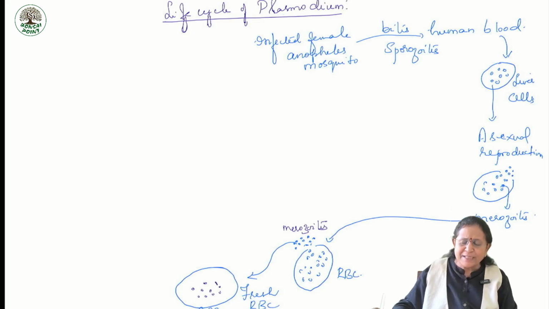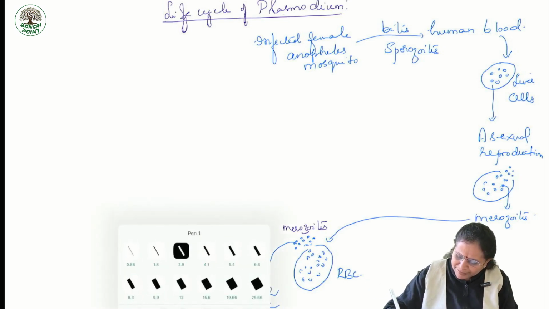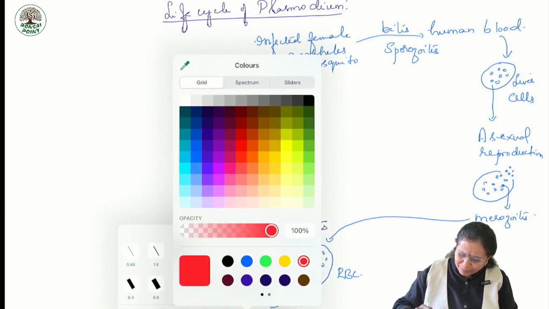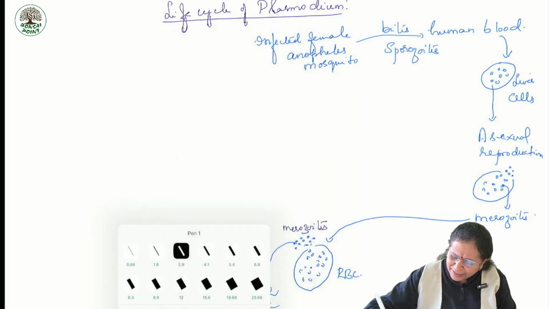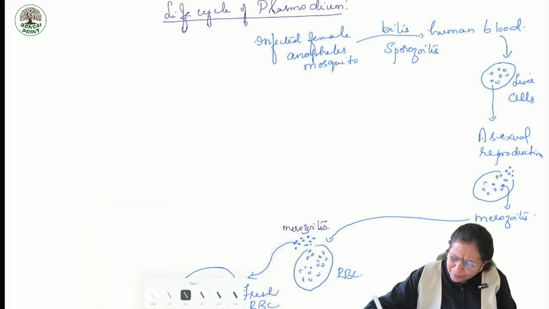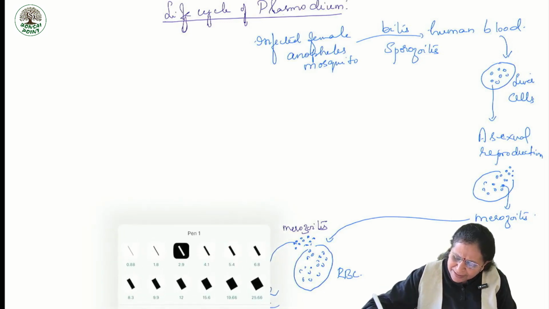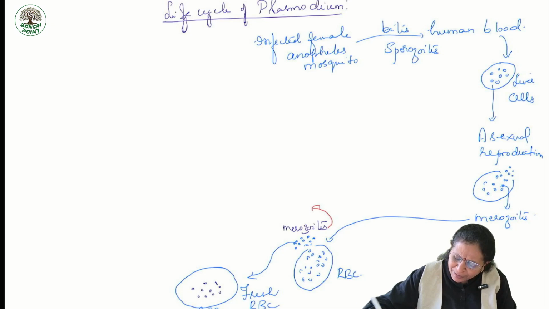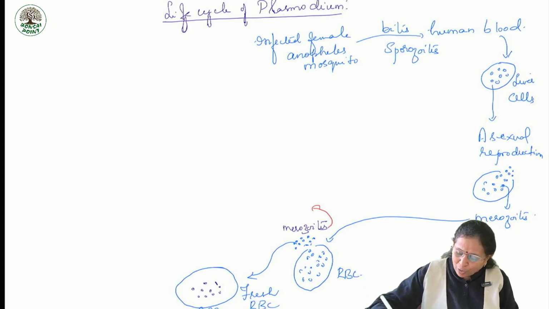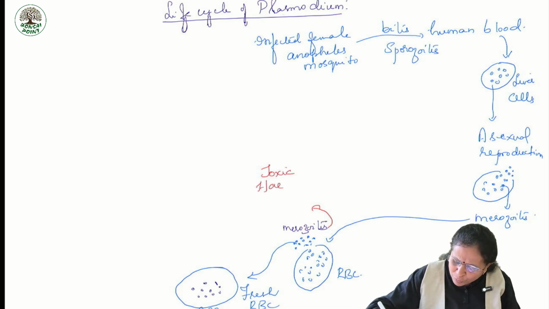What is the important stage here? As and when the merozoites comes out of RBC, along with this merozoites, a toxic substance called hemozoin is released.